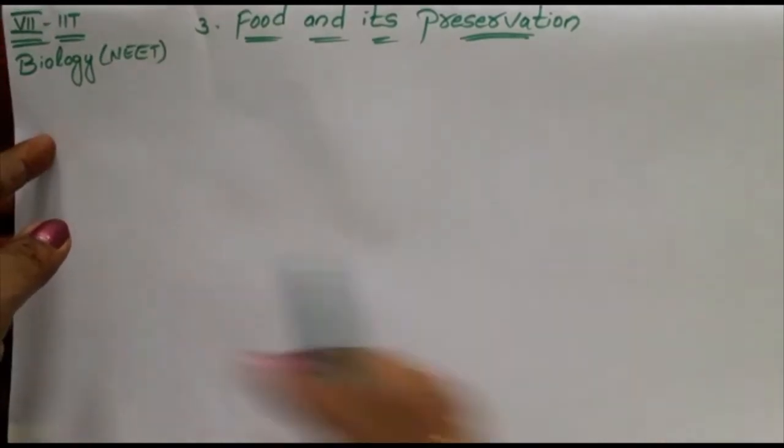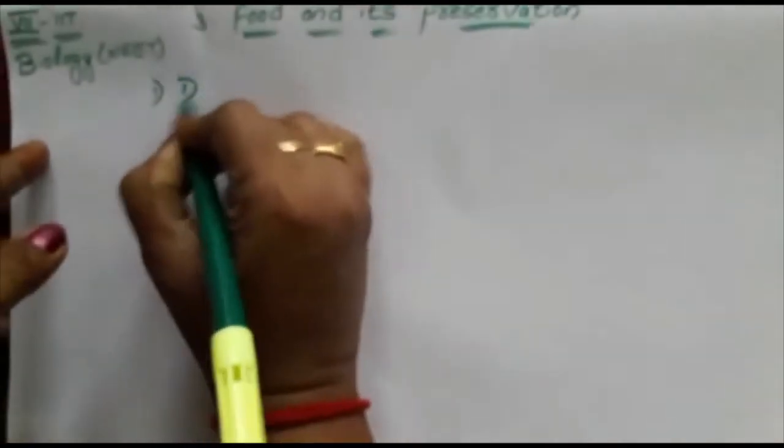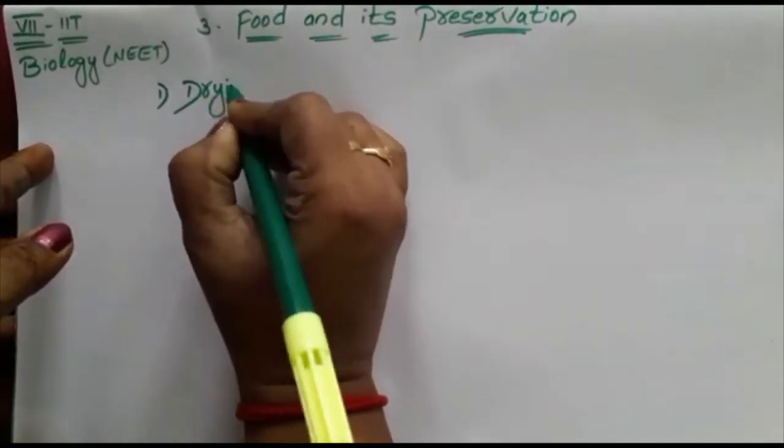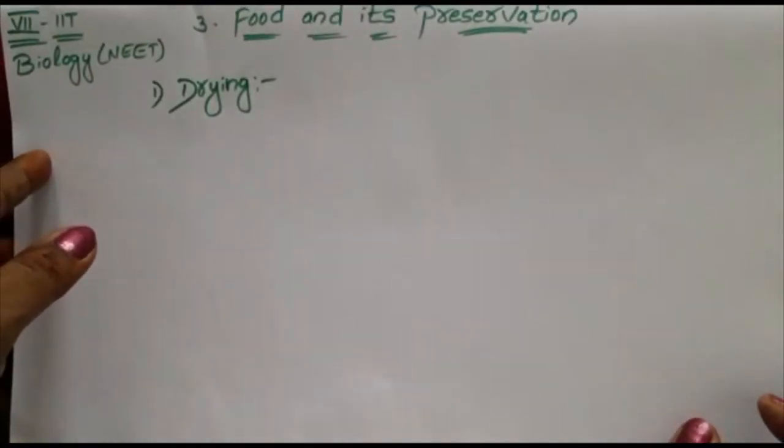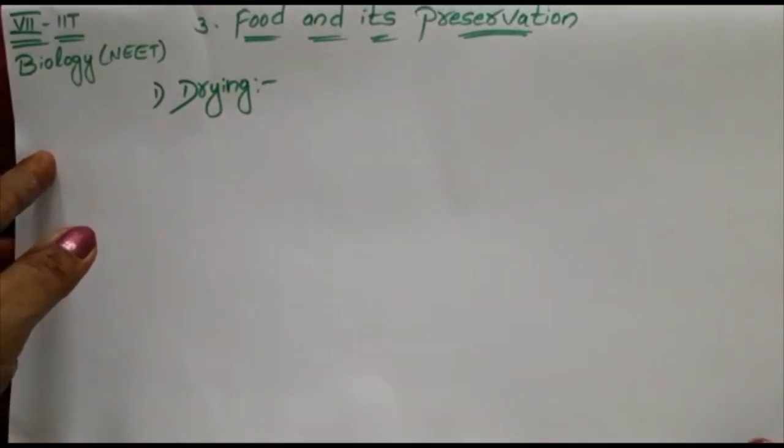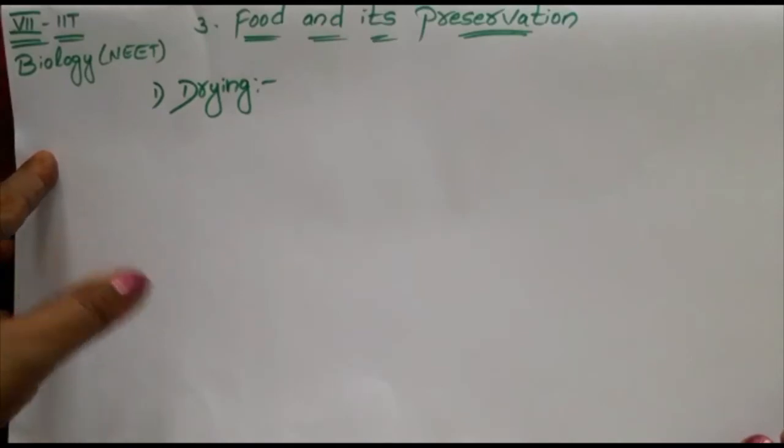So let's see the first one, that is drying. What is meant by drying? Drying the food under the sunlight. It is the oldest method of food preservation. So what will happen?